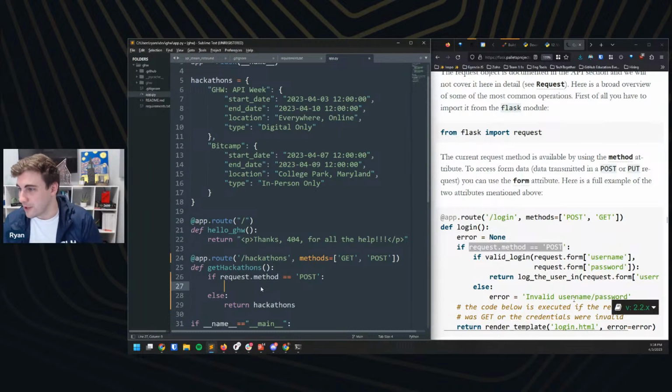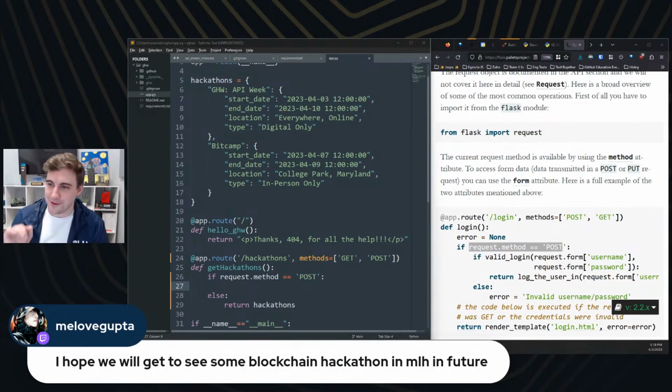I see somebody asking about blockchain hackathon, so I do need to drop this. I'm almost positive we have a blockchain Global Hack Week at some point this year. And in addition to that, we have a couple of blockchain partners as well. I know Hedera is one of our currently active ones. But if you go to hack.mlh.io, you can see all of our partners there.